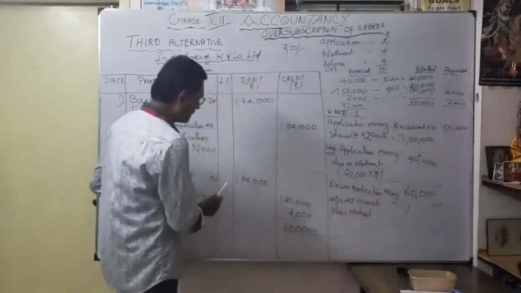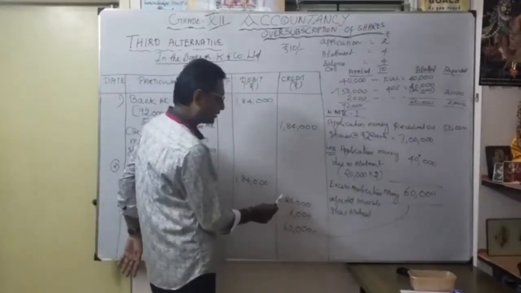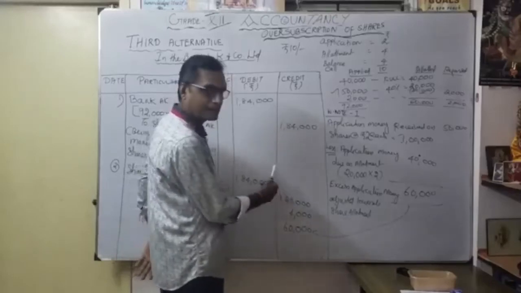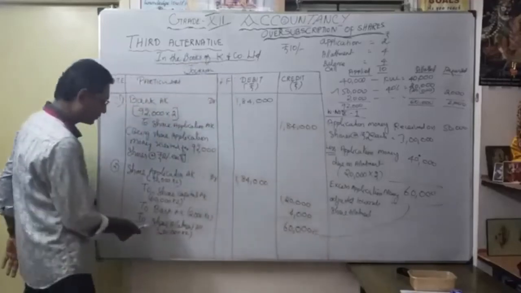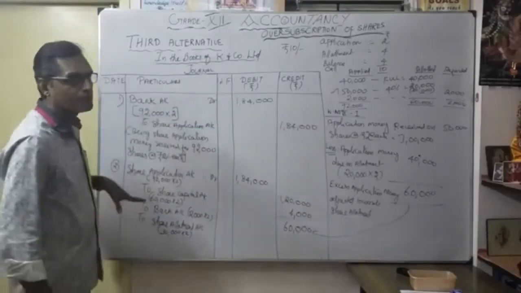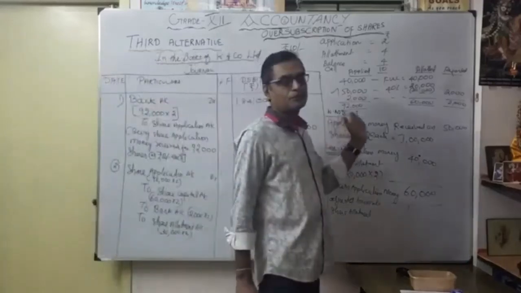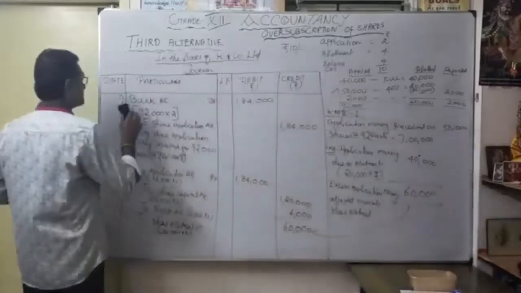Now in total we also have 1,84,000. We adjusted in this manner. Some portion I transferred to share capital account, some portion I refunded, and the balance application money is going to be adjusted to share allotment account. So, understood the second entry? The second entry we are writing with working note number 1. Then moving to the third entry. So what is the third entry?